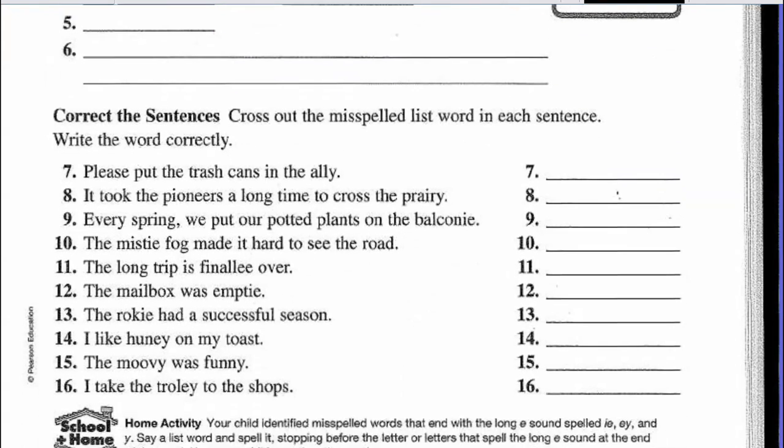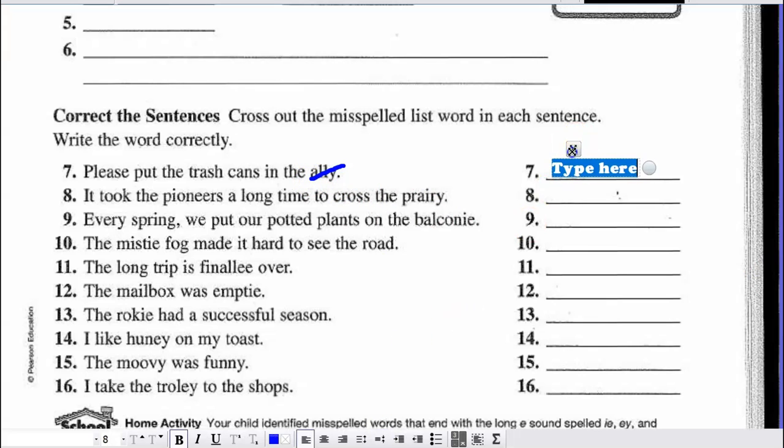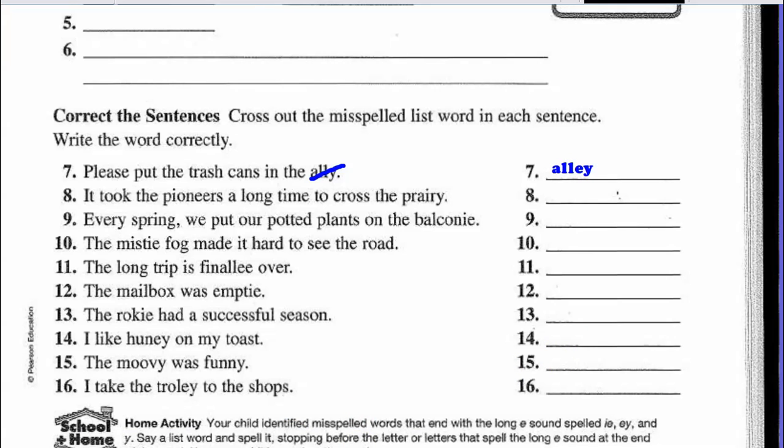For questions 7 through 16, you need to correct the sentence. Cross out the misspelled list word in each sentence and write it correctly on the line. Number 7, the misspelled list word is alley. So you cross it out, and then you would write it correctly on line number 7. The ending should have been EY, not just Y for that word. And you follow those same directions until you get to number 17.